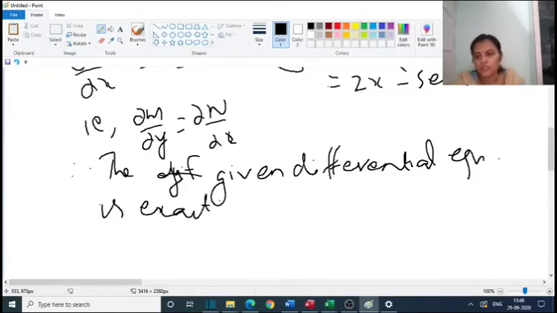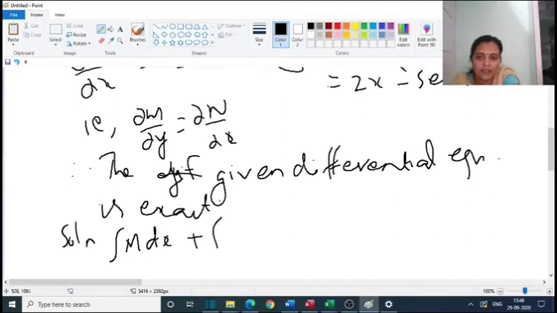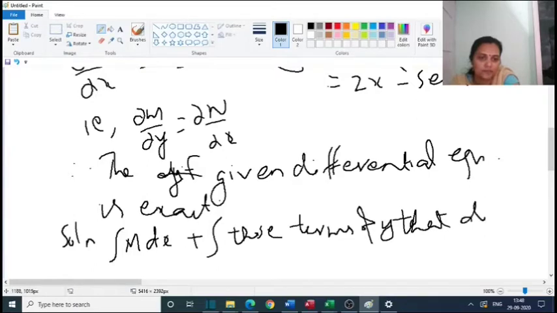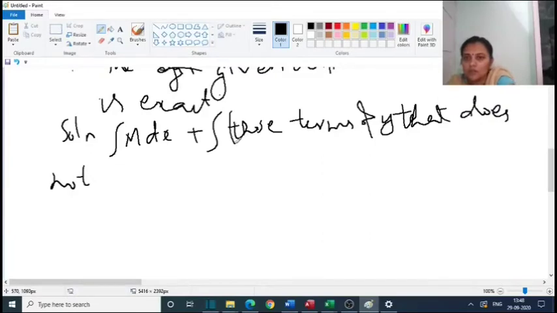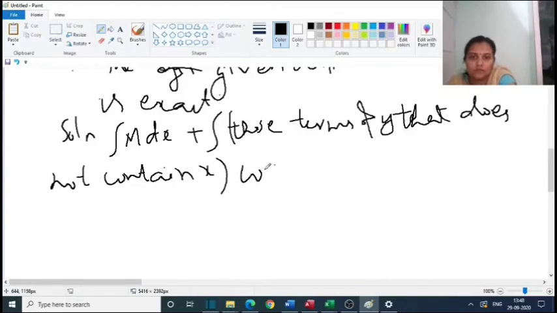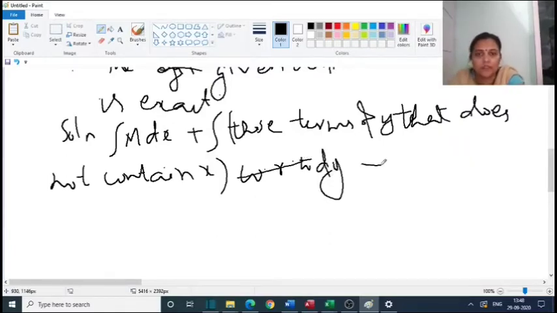Now the solution is: integrate those terms of M with respect to x, and integrate those terms of N that do not contain x with respect to y, or we could write dy, is equal to c.